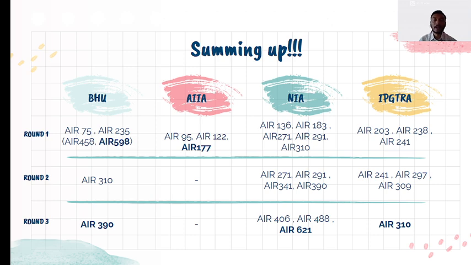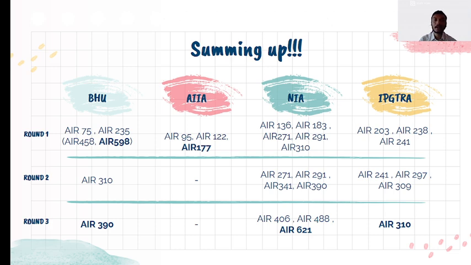I have highlighted some of the ranks for you. Rank 598 was the least rank to get allotted in BHU under BHU internal quota. Likewise, rank 390 was the least rank to get allotted in BHU under All India quota, EWS category. In All India Institute of Ayurveda, 177 was the least rank to get allotted. In National Institute of Ayurveda, rank 621 was the least rank to get allotted. In IPGTRA, 310 was the least rank to get allotted under EWS category.